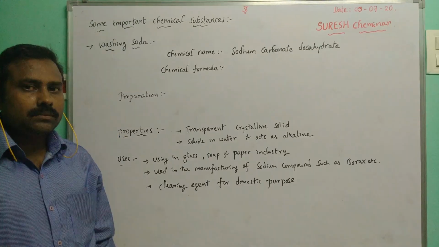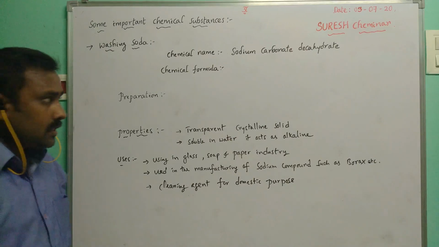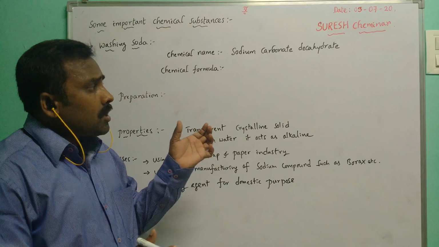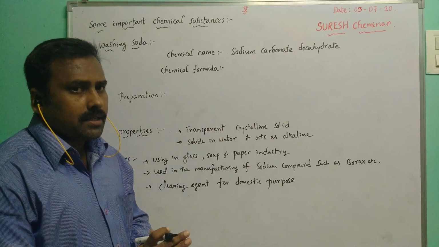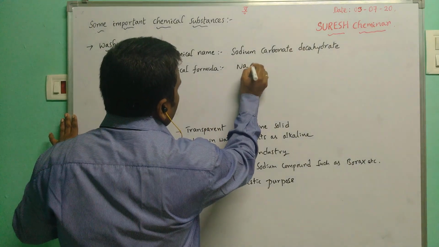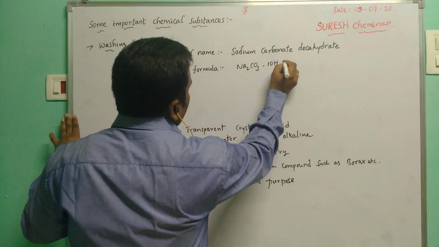Right. Then the next compound is washing soda. The chemical name is sodium carbonate decahydrate. The chemical formula is Na2CO3 dot 10H2O.